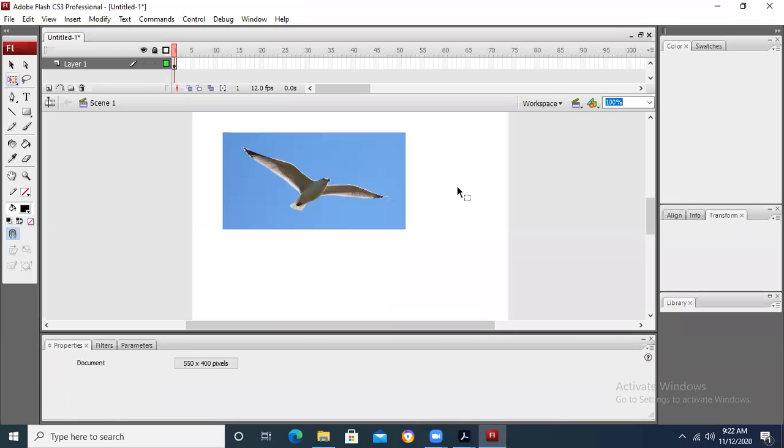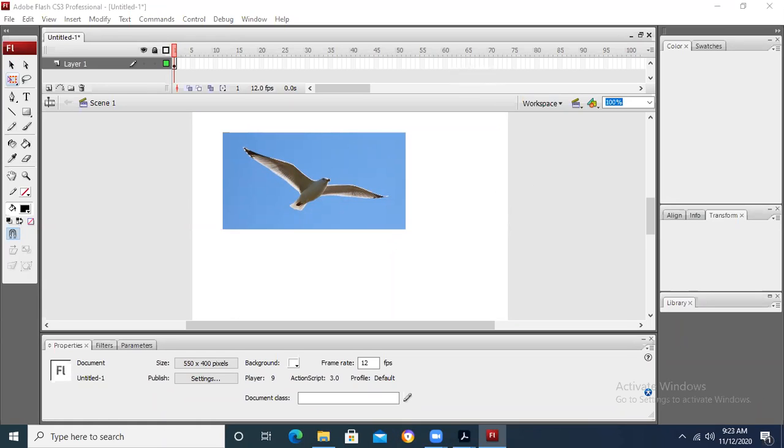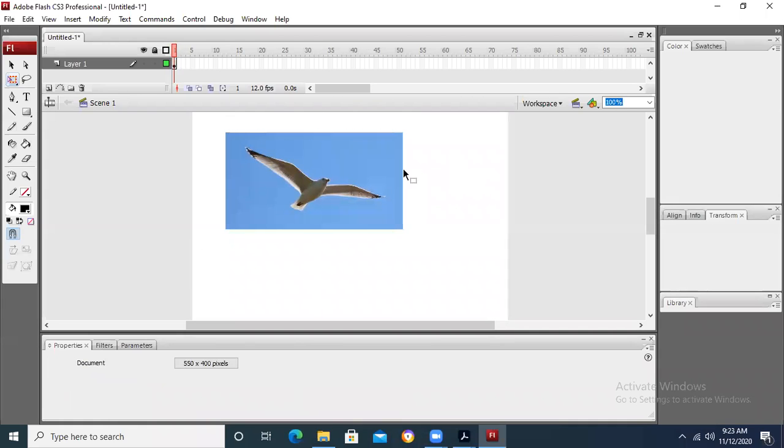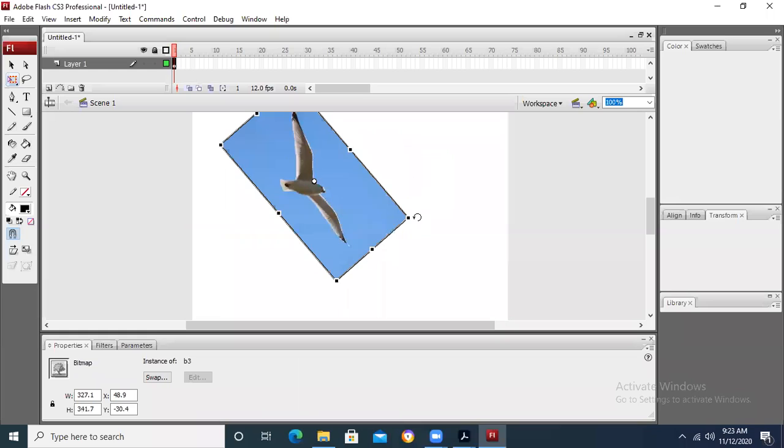So stepwise questions will not be there, but a question may be asked, for example in MCQs: using the free transform tool, which of the following options cannot be applied to an image? And I give you four options. Number one, resize. Can resize be applied or not? We can resize the image. Number two, rotate. Can we apply rotate? Yes, we can apply rotate.